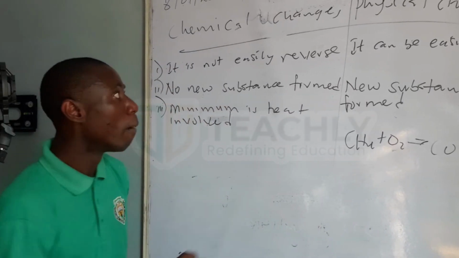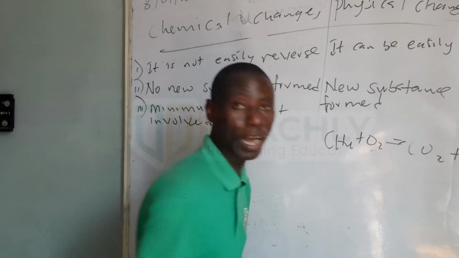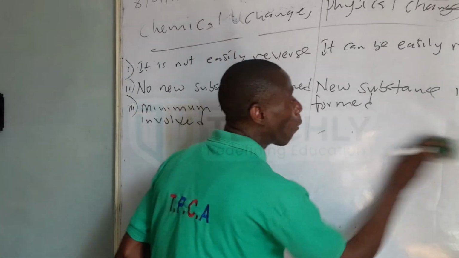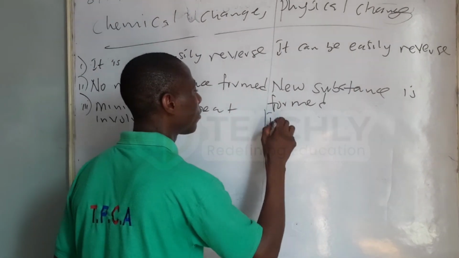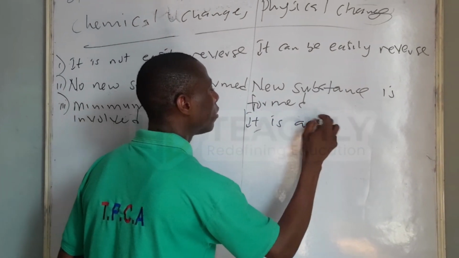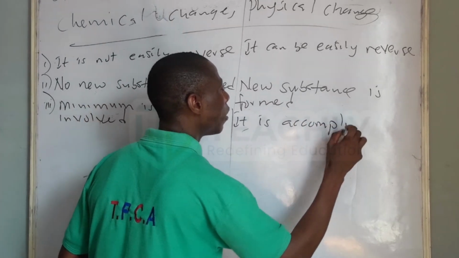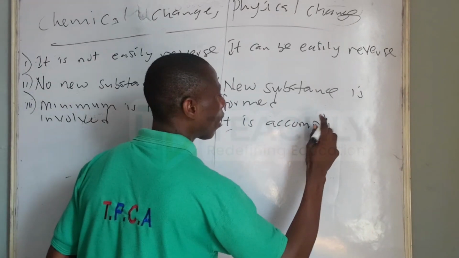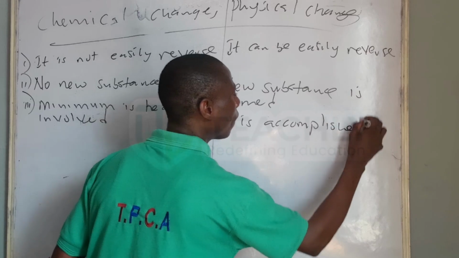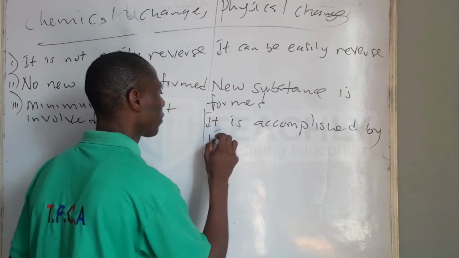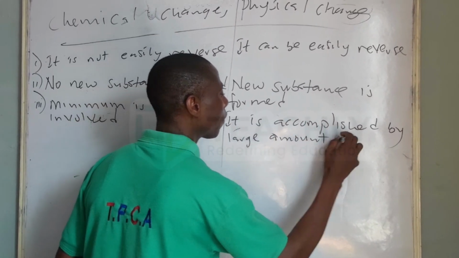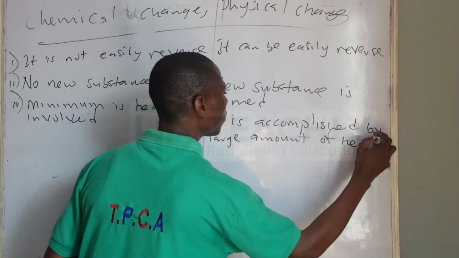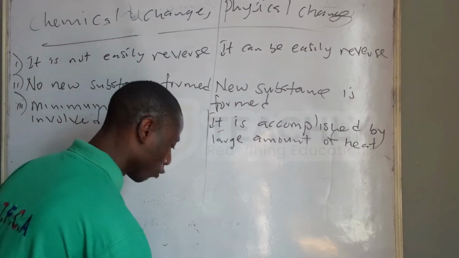But chemical change and physical changes, that's what it is always accompanied by: a large amount of heat. So you can say it's accompanied by a large amount of heat. That is what we can see, large amount of heat.